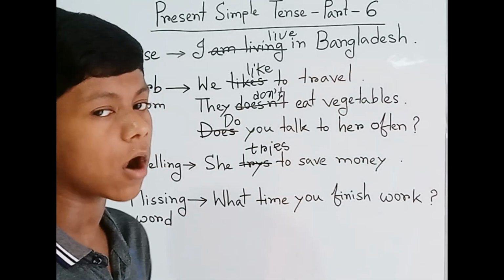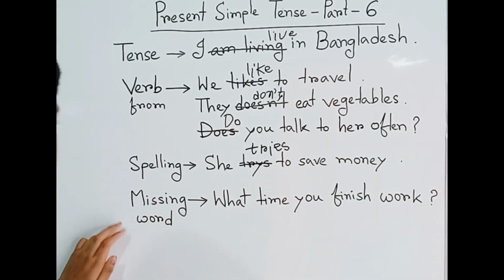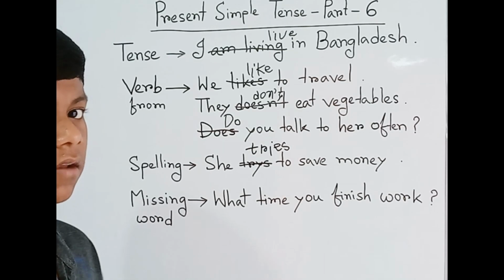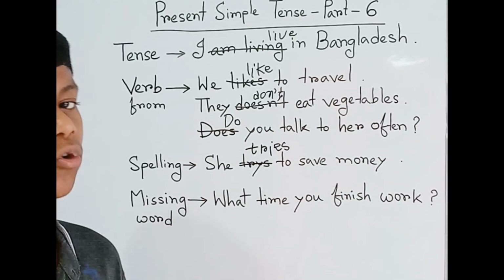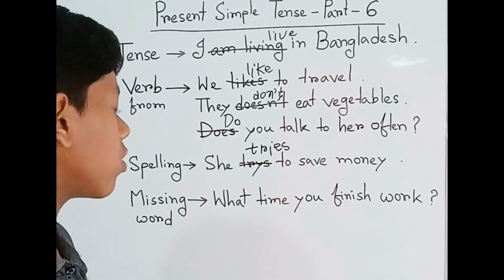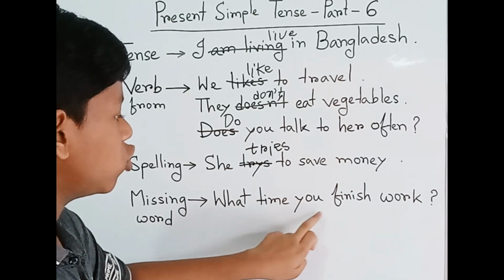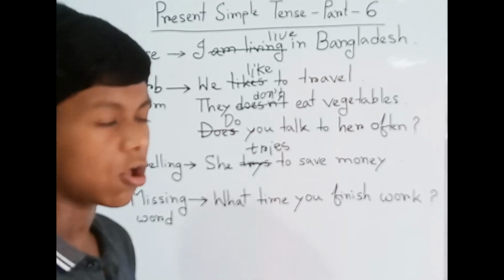Next, our last section is the missing word. Sometimes when we speak, we always miss a word in the present simple tense, which we can't do. So in this example, we can say: What time you finish work? Are you sure this is correct? No, it's not.